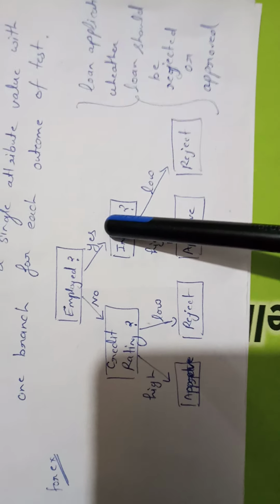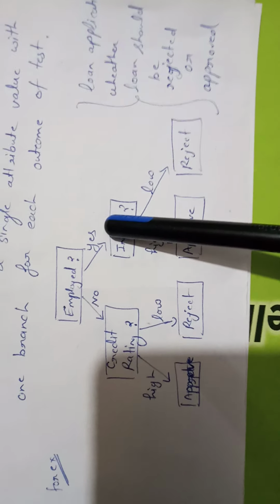Means the rule is, if the person is employed and the income is high, then we will approve the loan application. Similarly for a non-employed person: if the person is not employed but the credit rating is high, then we will approve the application, otherwise we will reject the application. So using this attribute, employability, yes or no, this is a root node, or you can say conditional node, decision node.